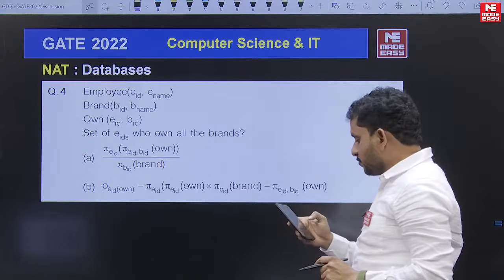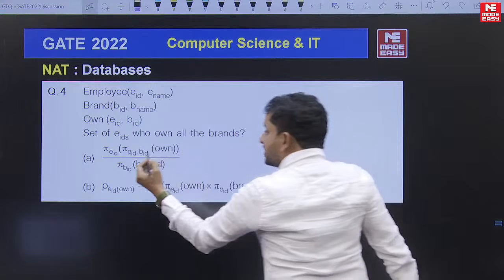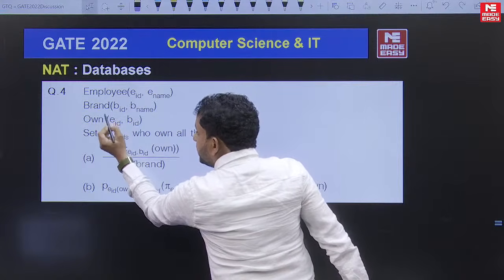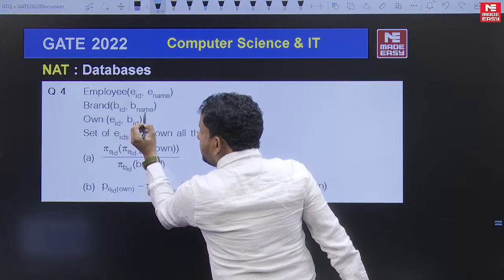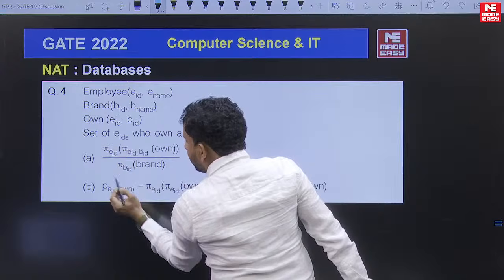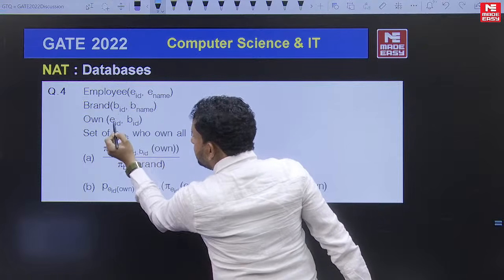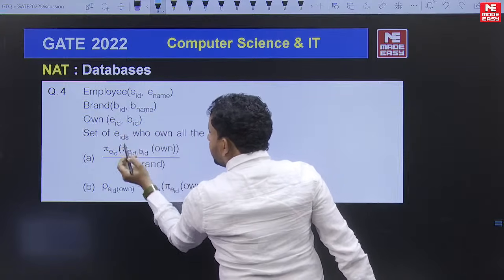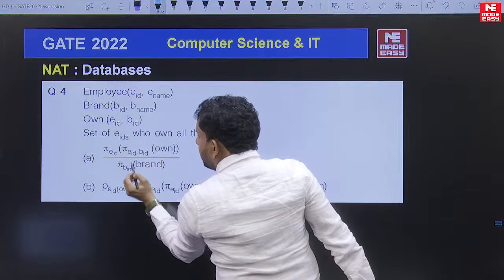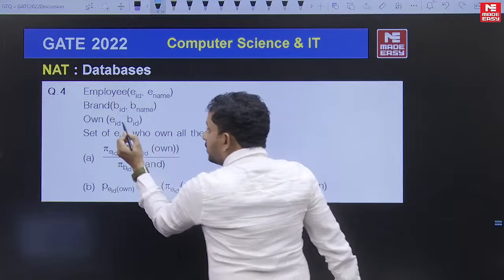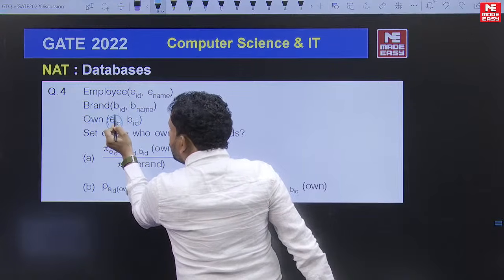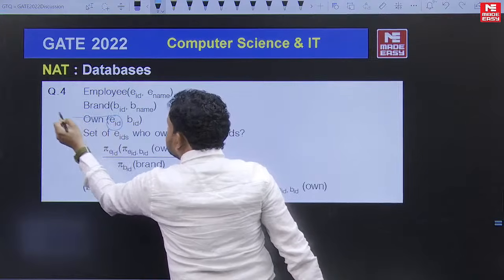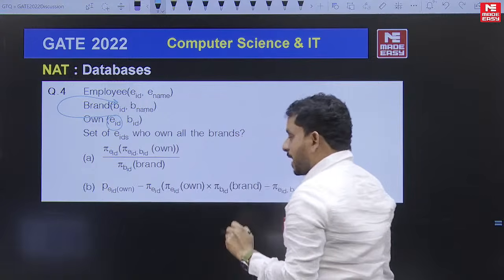This is a relational algebra question, a direct division question. Projecting BID and B name, and dividing by the projection of EID and BID, dividing by the BIDs of the branch name, gives the employee IDs, EID, who have every branch of the branch table.